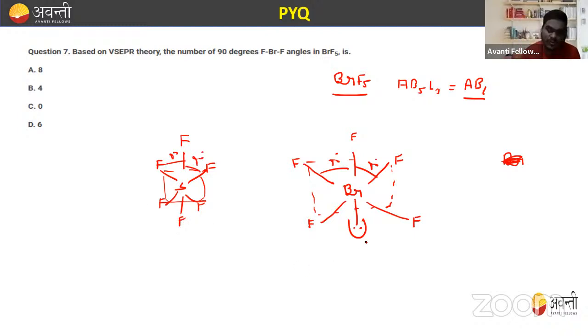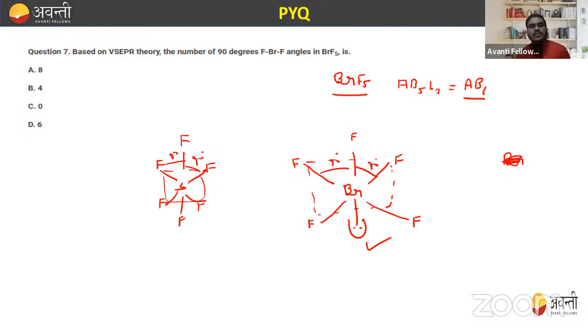As soon as a lone pair comes into the picture, it starts making repulsion, and due to this repulsion, none of the bonds is purely 90 degrees.